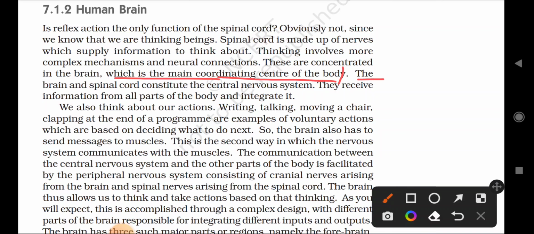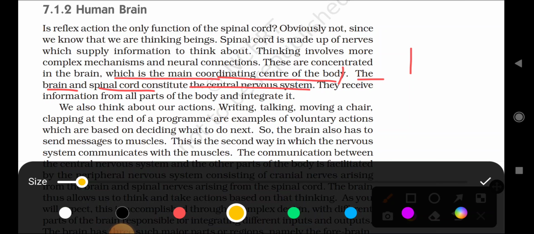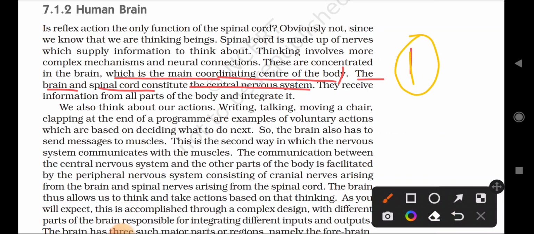The brain and the spinal cord constitute the central nervous system. Again, an important question: what are the constituents of the central nervous system? Remember that brain and spinal cord are the constituents of the central nervous system.